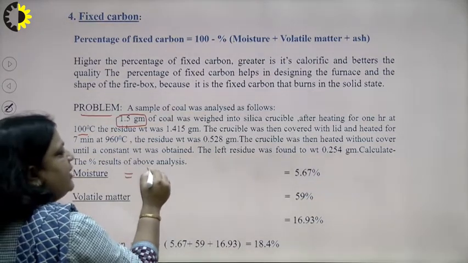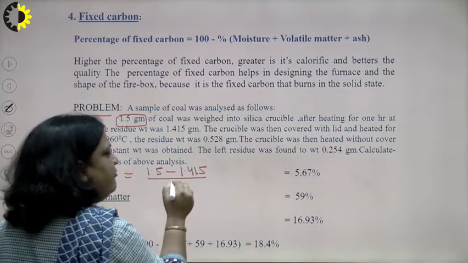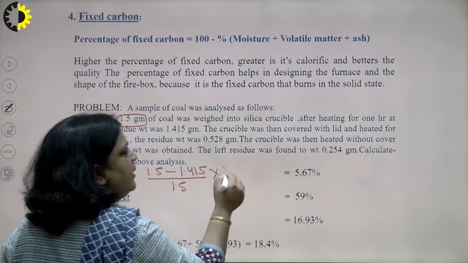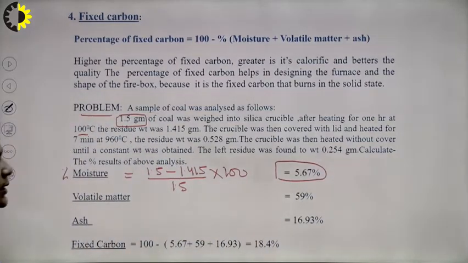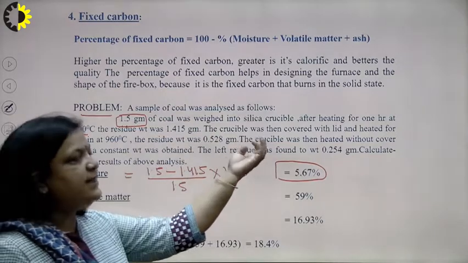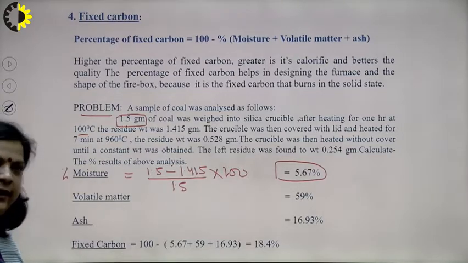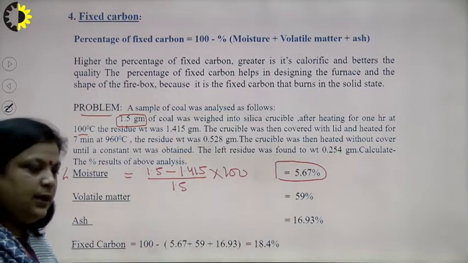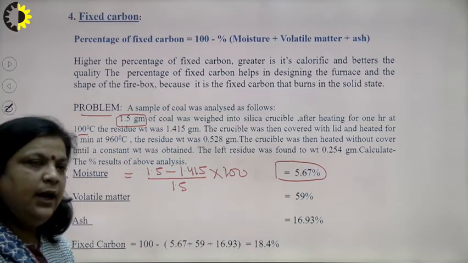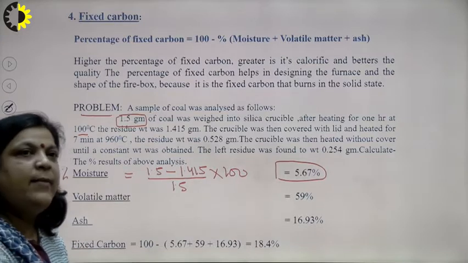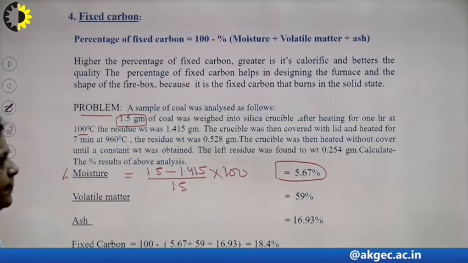So, loss in weight is 1.5 minus 1.415, divided by weight of coal, which is always 1.5, multiplied by 100. So, it comes to 5.67%. Now, the crucible was then covered with lid and heated for 7 minutes at 960 degree centigrade, and we know that 7-minute heating at 900 plus minus degree centigrade directly relates to volatile matter. It means from this observation we can find the volatile matter.